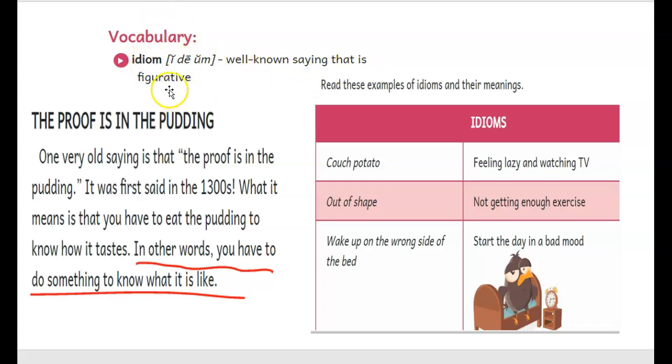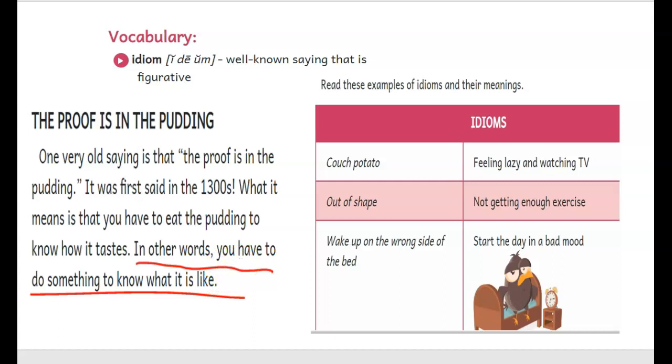All right, let's look at one of our vocabulary words from this unit, idiom, and that's a well-known saying that is figurative. So I have a couple examples. The proof is in the pudding. That means, in other words, you have to do something to know what it is like. This is an example of an idiom. It's a well-known saying and it's figurative, okay? You're not really going to be able to find proof inside pudding, but it's going to give you an idea about what it is comparing. It's giving you a strong sense of what the writer is trying to tell you.